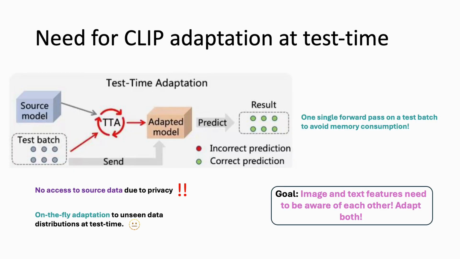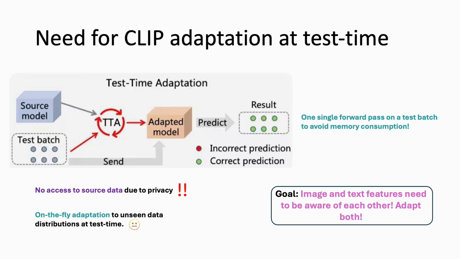Now that we have seen that the zero-shot visual encoder of CLIP is very, very sensitive to image corruptions, with a decline in performance when the severity increases, and the text encoder is pretty much invariant to the different prompt templates, there's a need to adapt slash fine-tune CLIP at test time. In essence, both the encoders need to be adapted to the incoming domain of test batches to focus on achieving strong image text alignment and feature separability.